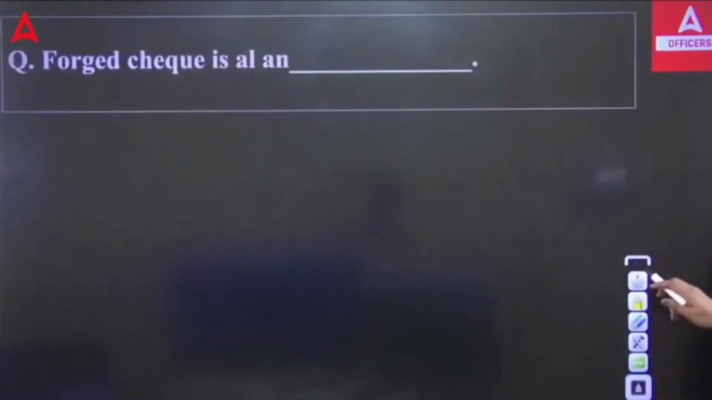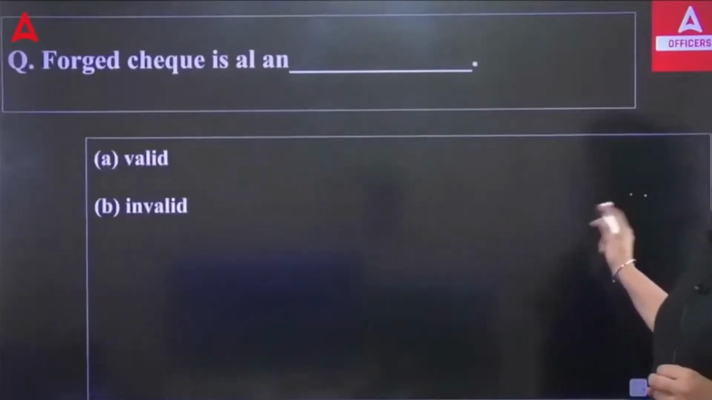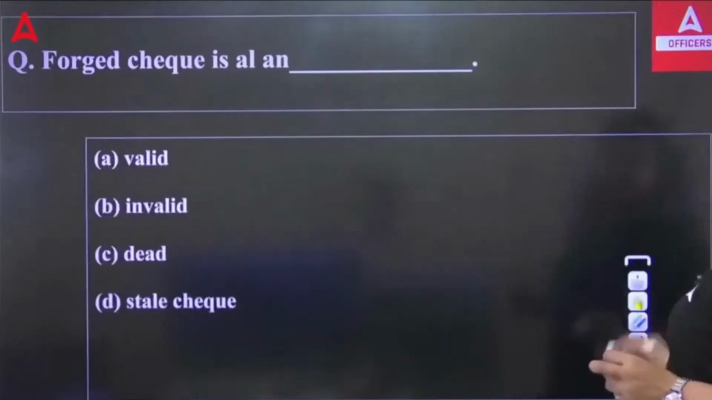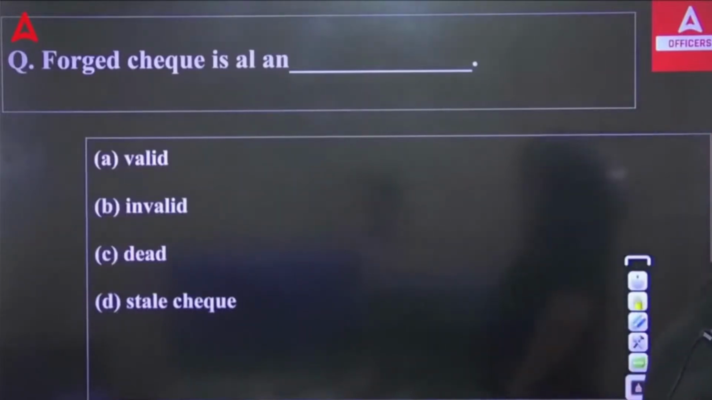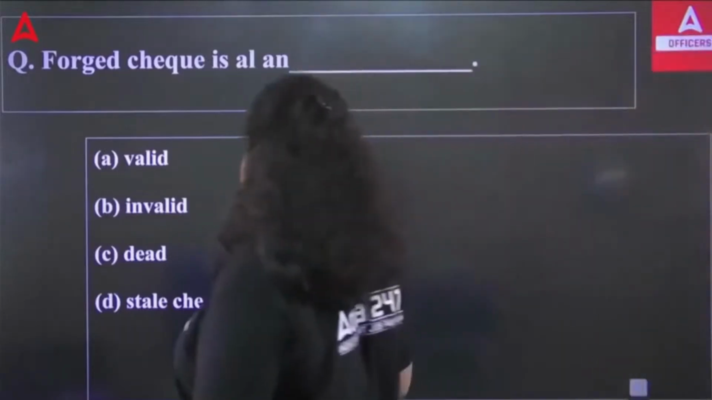Next, forged check is always an valid, invalid, dead or stale check. So, the question is asking, forged check is always a valid check, and it can't be a dead check. It can be a stale check.